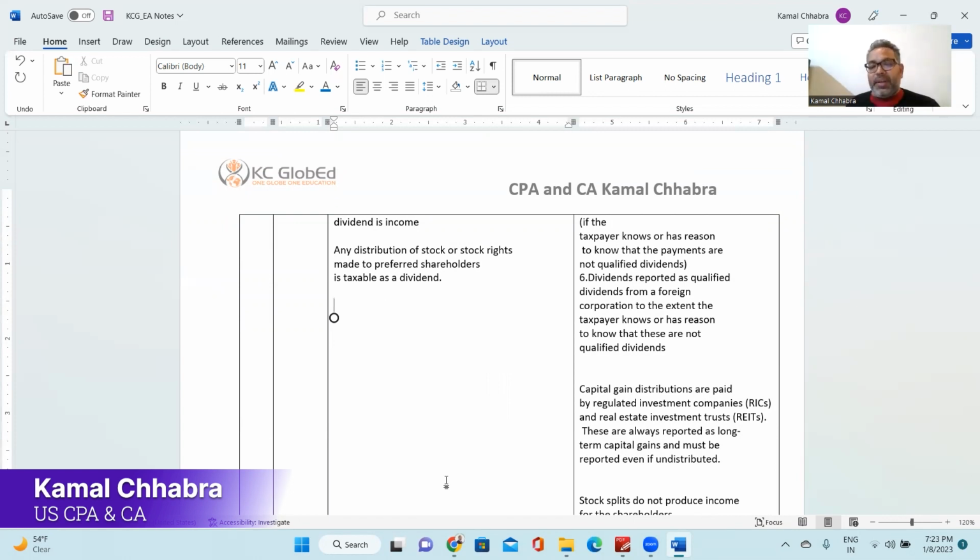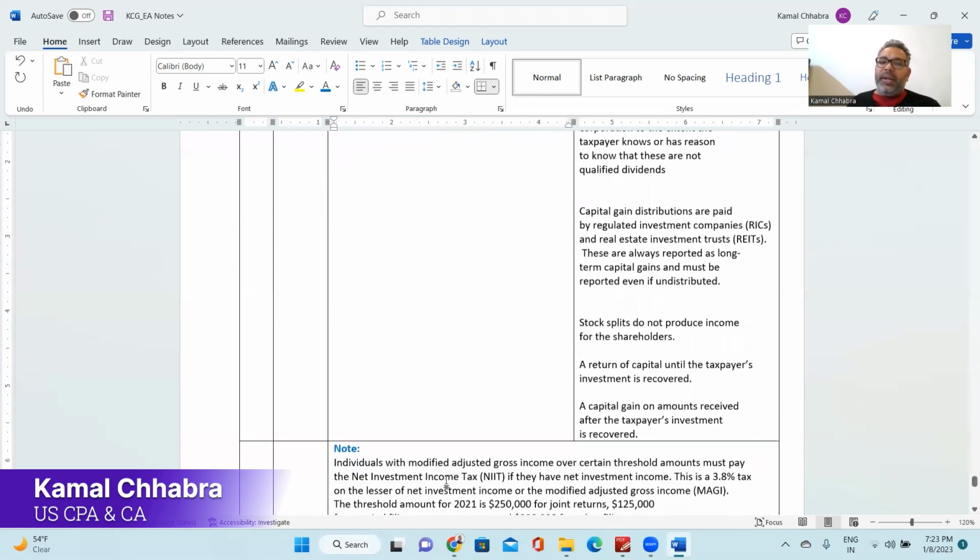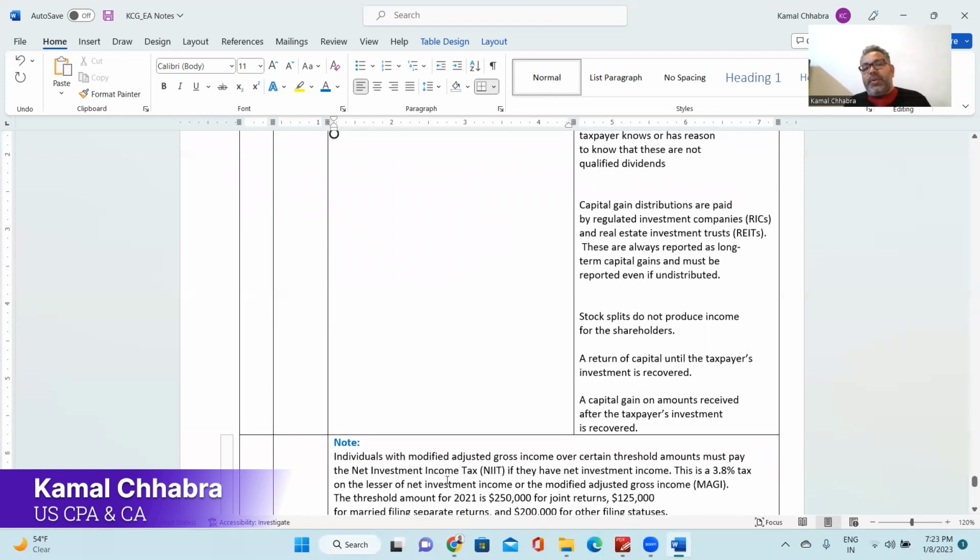Next one is capital gain distribution paid by a regulated investment company. There are certain regulated investment companies or real estate investment trusts. If they are issuing the dividend in consideration of capital gain, then the nomenclature may be dividend, but actually it is a capital gain and hence needs to be considered as capital gain income, not dividend income.